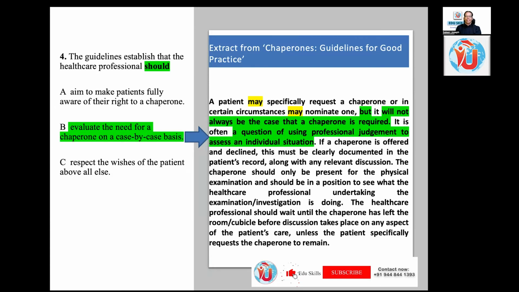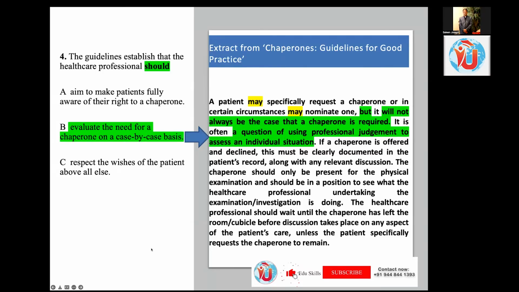How do you read? The QAT method: question, answer option, text. The guidelines establish that the healthcare professional should, option A, aim to make patients fully aware of their right to a chaperone. Option B, evaluate the need for a chaperone on a case-by-case basis. Option C, respect the wishes of the patient above all else. Extract from chaperones guidelines for good practice.